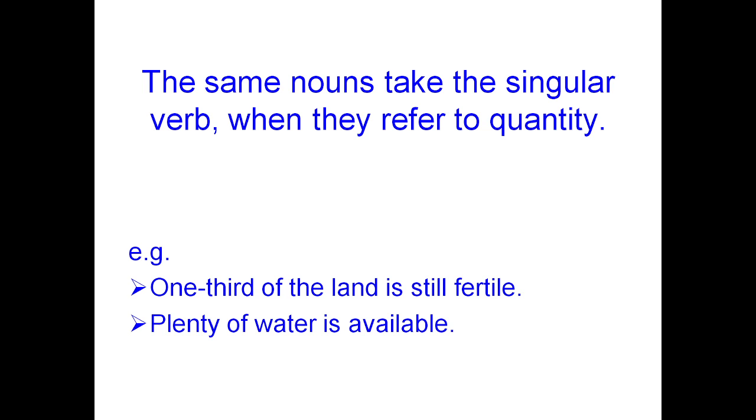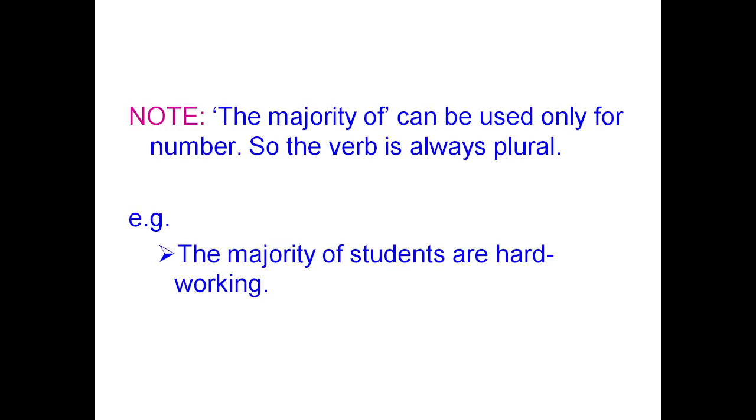The same nouns take the singular verb when they refer to quantity. So one third of the land is still fertile. It is referring to quantity, and hence we are using the verb in the singular form. Plenty of water is available. So here we are using the verb in the singular form.